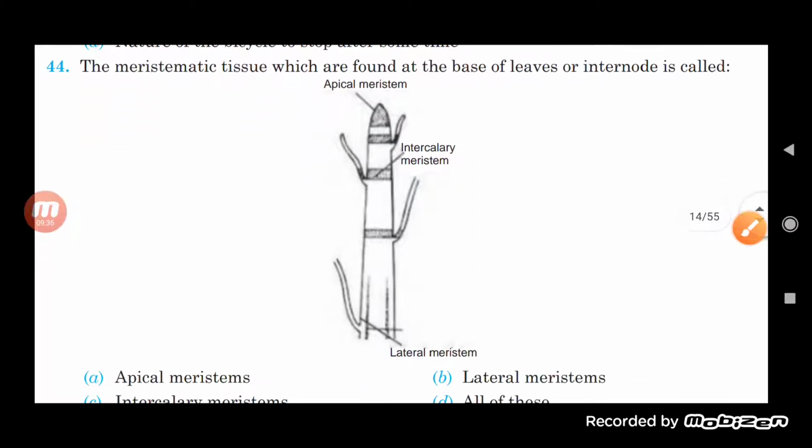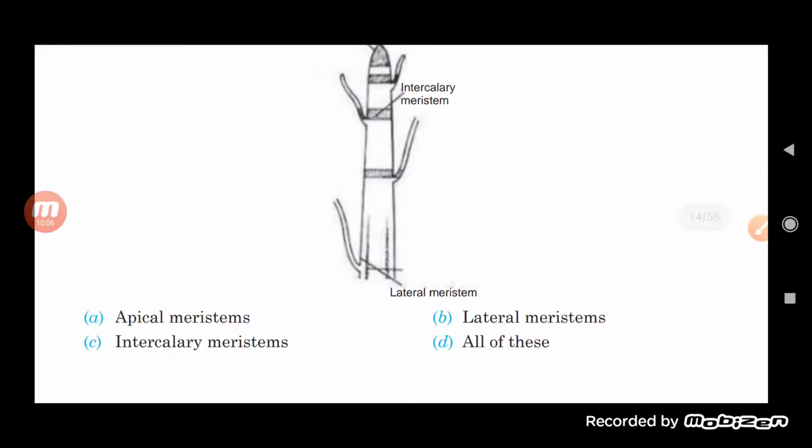Now see here, the next one is: the meristematic tissue which is found at the base of leaves or internode is called. So basically, the meristematic tissue found at the base and at the internode is the intercalary meristematic tissue. Let us see the options given here.